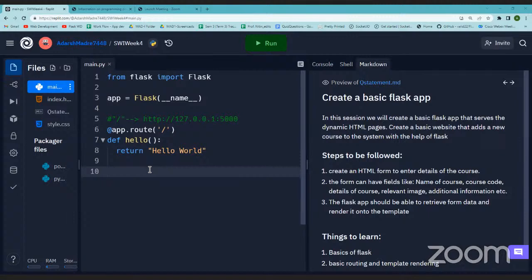Now, if you're working on a web page, let's say you're on a website and you want to be redirected to a page that takes some information, how will you do that? With the help of a URL, right?